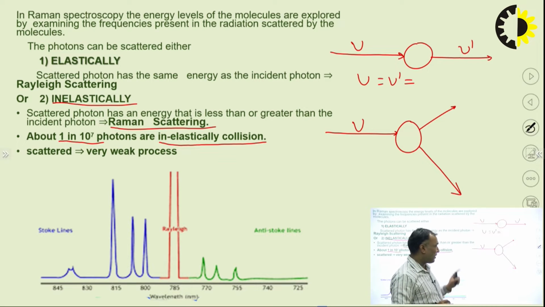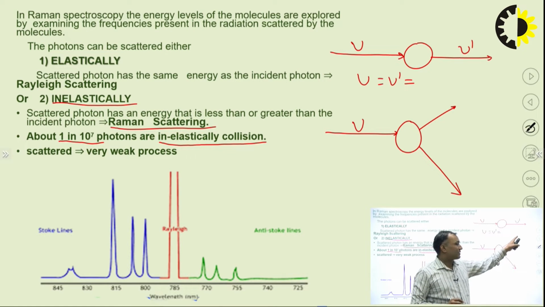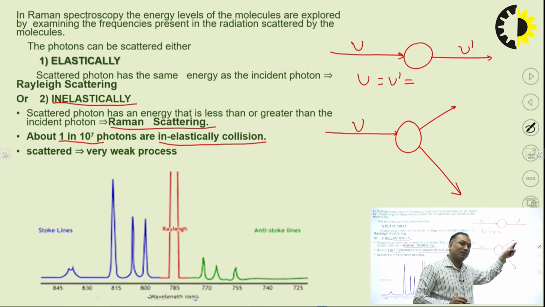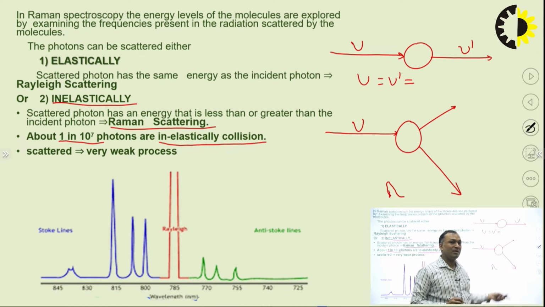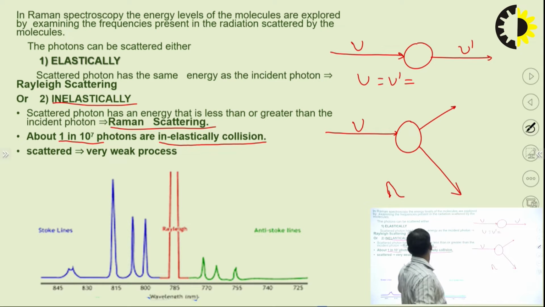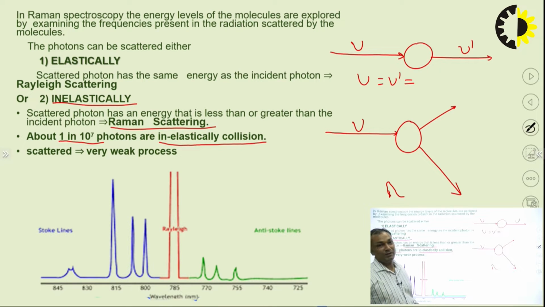Okay. So one time what happens? The scattered light energy either will be increased or decreased. So this is the conversion of elastic collision into inelastic collision. This is basically Raman scattering, okay. So what is this showing? This line is the Rayleigh scattering line.